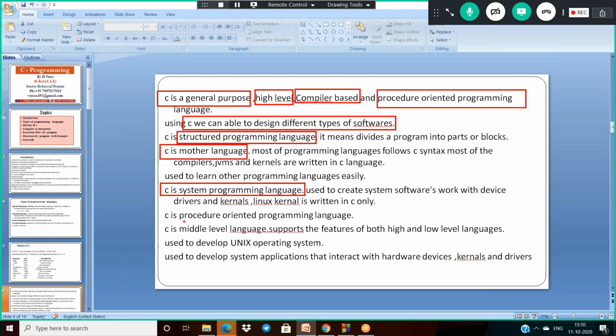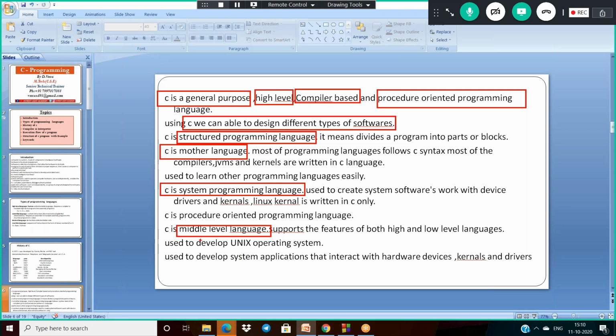And C is a middle level language also. Sir, you already told us C is high level. Basically, C language supports the features of both low and high level languages. So that is why it is a middle level language also.